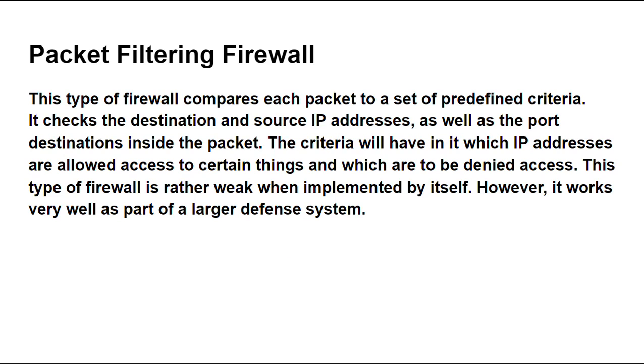First is packet filtering firewall. This type of firewall compares each packet to a set of predefined criteria. It checks the destination and source IP addresses, as well as the port destinations inside the packet. The criteria will have in it which IP addresses are allowed access to certain things and which are to be denied access. This type of firewall is rather weak when implemented by itself. However, it works very well as part of a larger defense system.